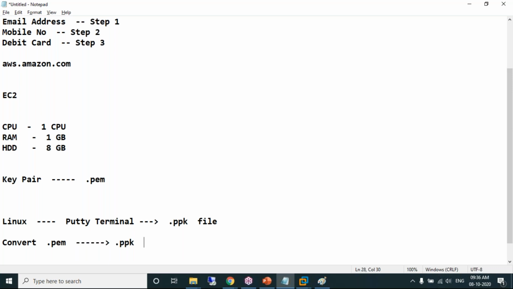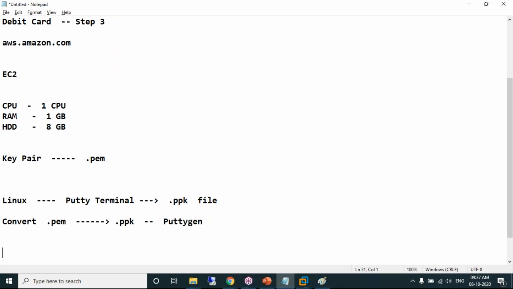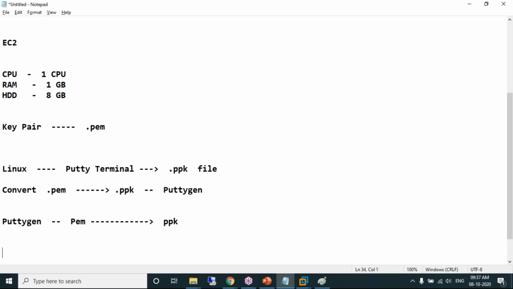You need to convert the PEM file to a PPK file. To do that, we need to use an application called PuTTY key generator, PuTTYgen. It generates the PPK file. What does PuTTYgen do? PuTTYgen converts the PEM file to a PPK file.